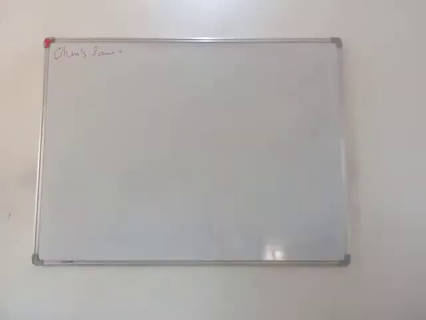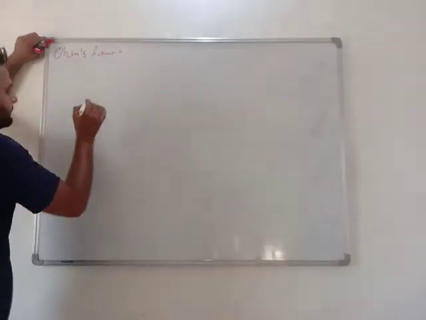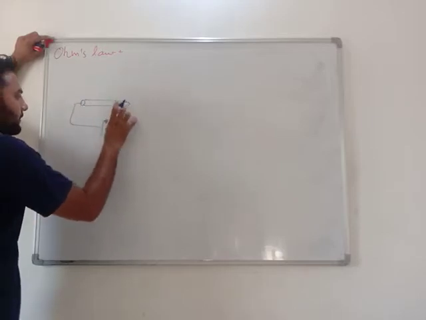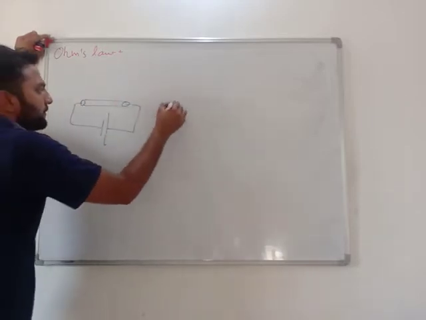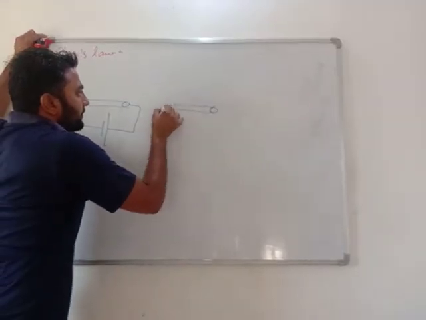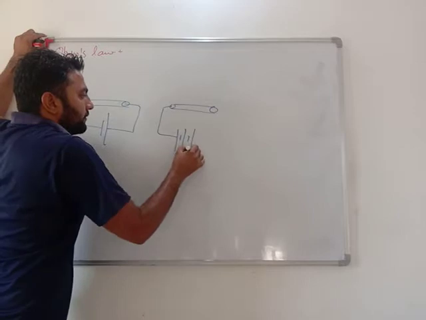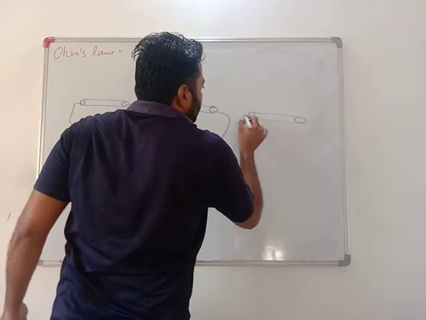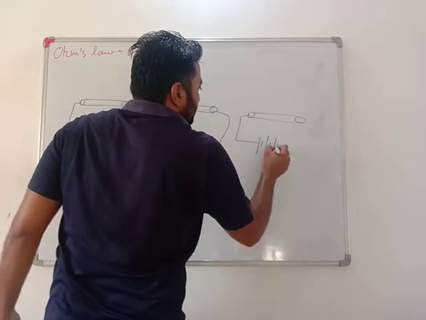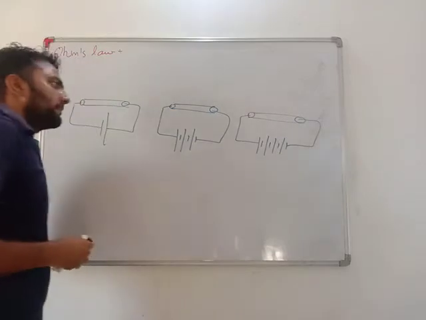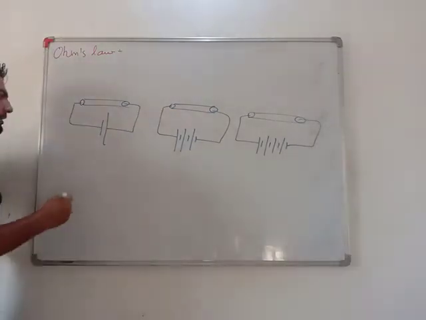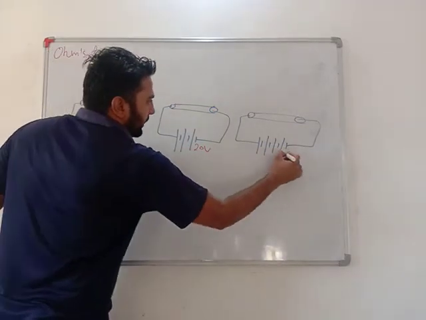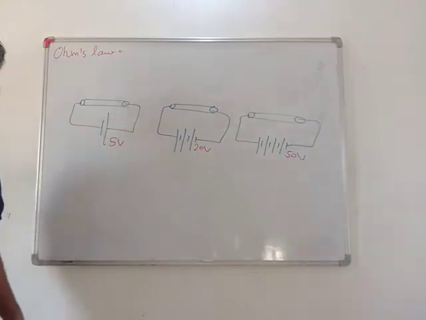Ohm's law. See, my dear students, okay, I have taken the same conductor, but here I have taken a cell of 5 volt, here I have taken a battery of 20 volt, and here I took a battery of 50 volt.